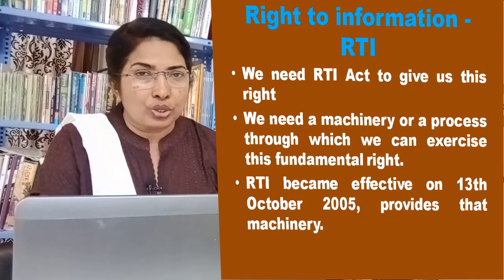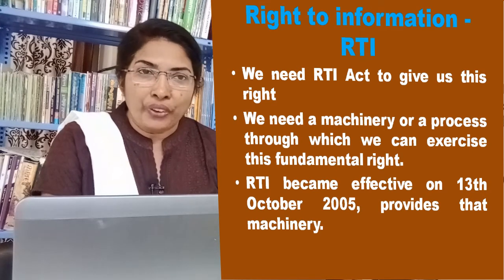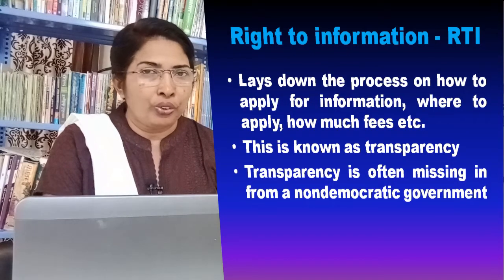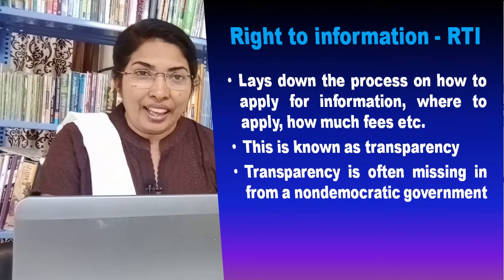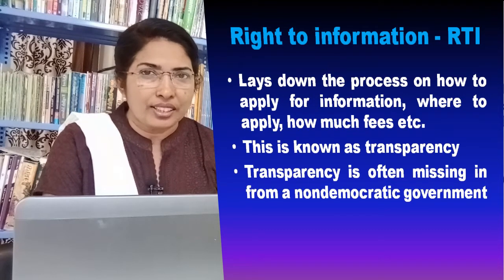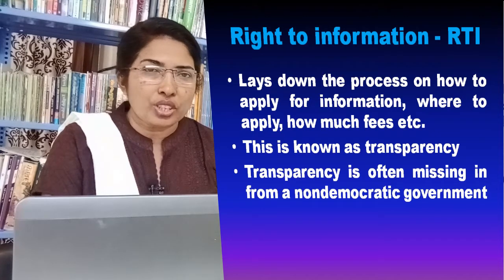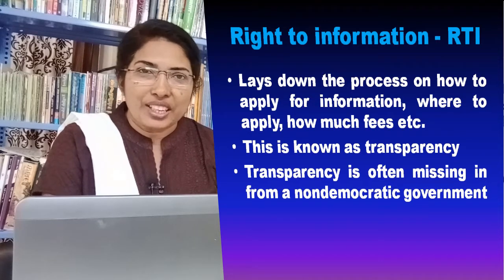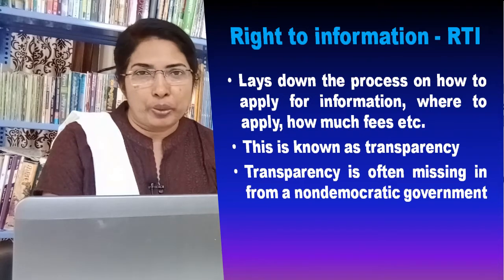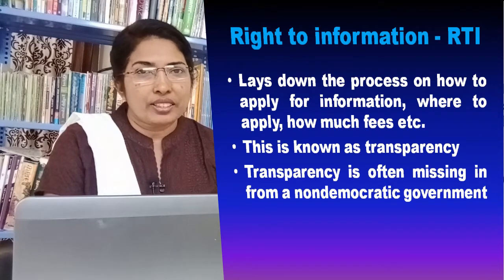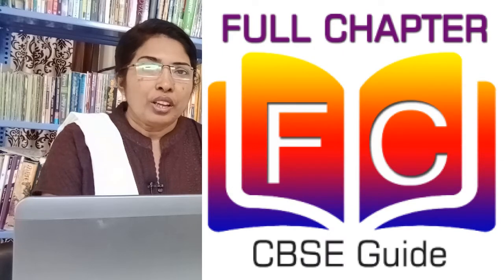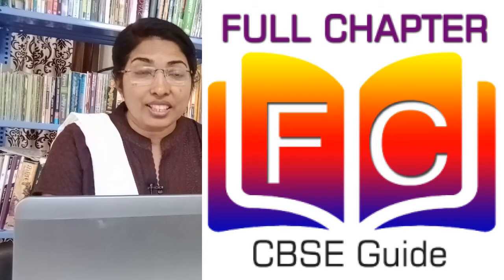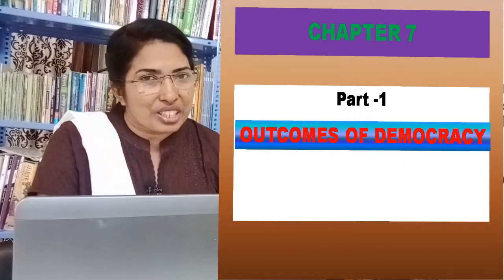The Right to Information Act 2005, which became effective on 13th October 2005, provides that machinery. Therefore, the Right to Information Act does not give us any new right. It simply lays down the process on how to apply for information, where to apply, how much fees, etc. This is known as transparency. This factor of transparency is often missing from non-democratic governments. From this, what we understand is that democracy is an accountable and responsive government.